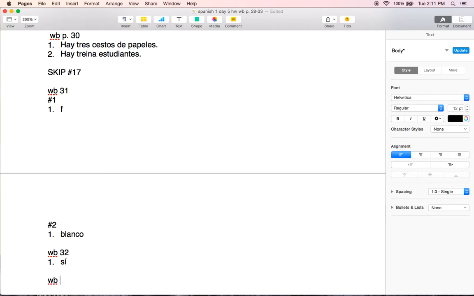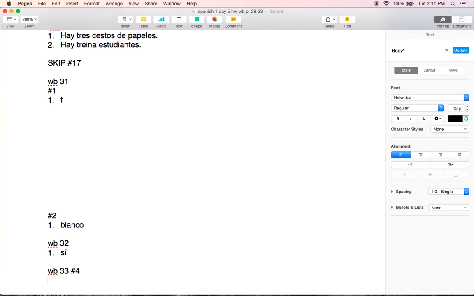Moving on to the next page, workbook page 33, section 4. It says, read the following statements. Based on what you have learned about schools in Spain, decide whether they refer to a typical high school in the United States or in Spain. Write US or Spain in the space provided. So you're just going to number 1 through 6 and write either US or Spain.